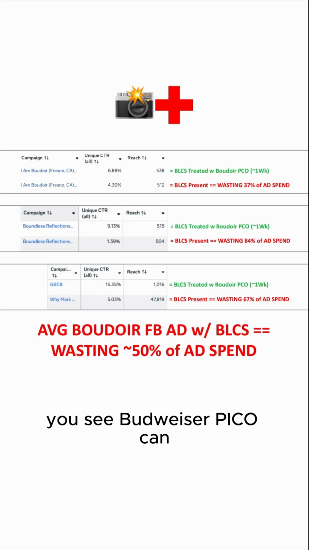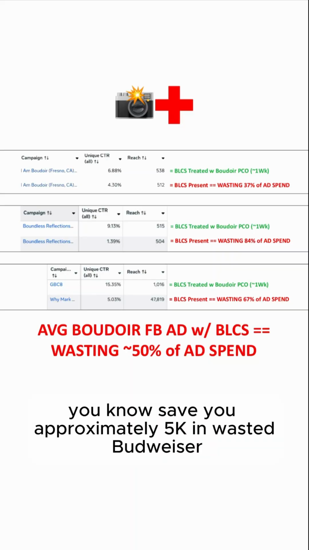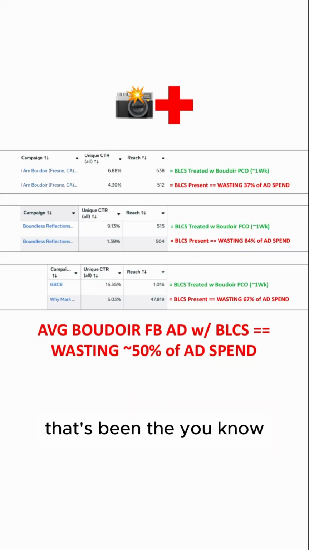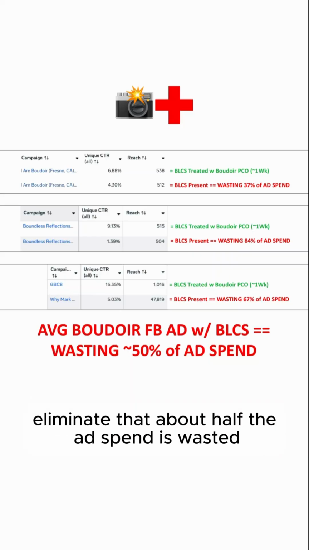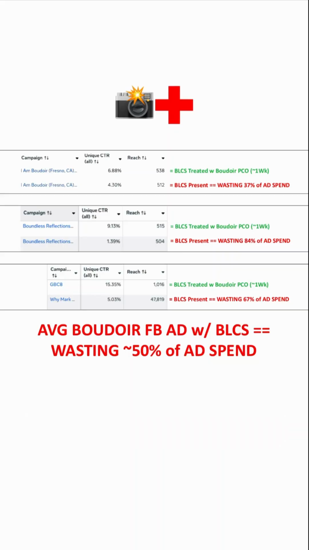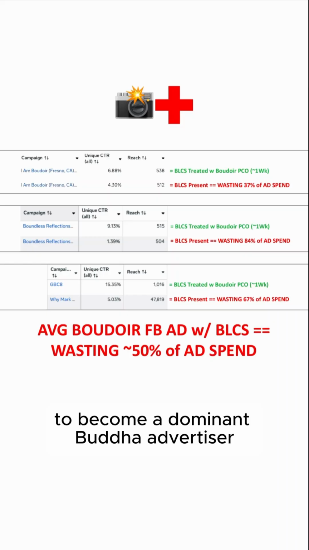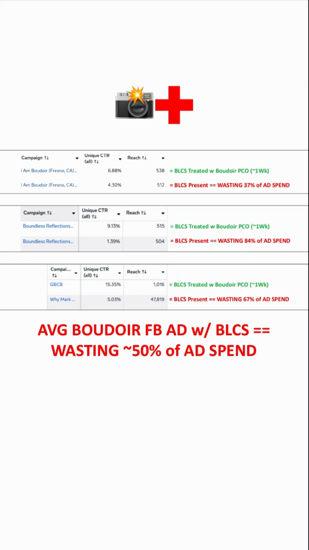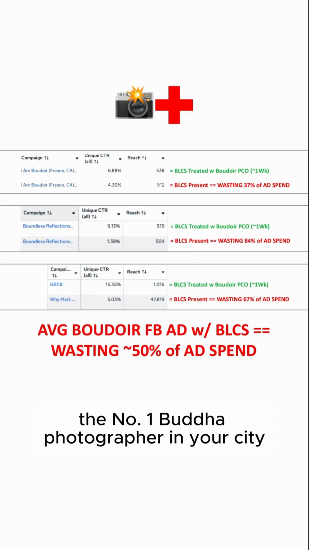And you see Boudoir Pico can save you approximately 5K in wasted Boudoir ad spend. Eliminate about half the ad spend being wasted and put that 5K back in your pocket instead of the Zuck's pocket. And that'd be approximately 60K over the next 12 months. And so you want this outcome, and you also want to achieve pre-click alignment to become a dominant Boudoir advertiser with Boudoir Brain Entry Boost, because you need this on your path to becoming the number one boudoir photographer in your city.